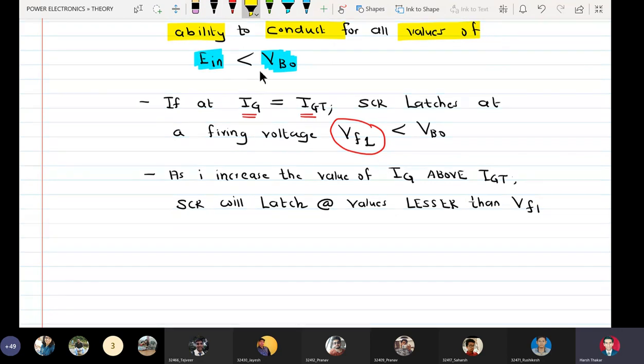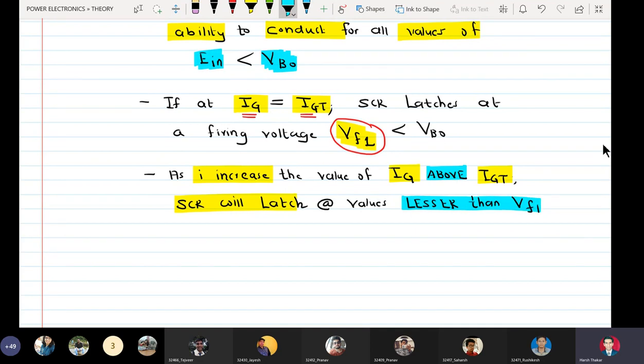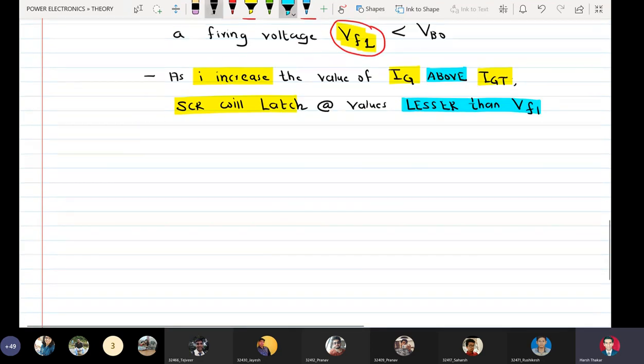So at IG equal to IGT, SCR latches at a firing voltage VF1. As I increase the value of IG above IGT, SCR will latch at values lesser than VF1.